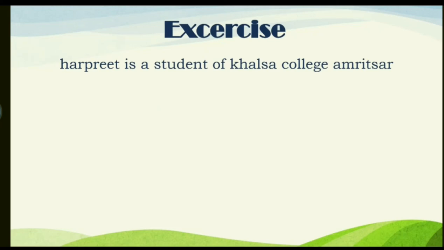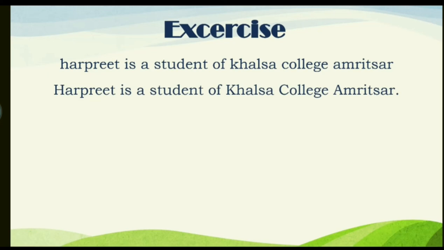We have some more exercise. Harpreet is a student of Khalsa College, Amritsar. This is a very simple sentence. This is how we punctuate it. We started with a capital H. Harpreet is a student of Khalsa College, Amritsar. Khalsa College, Amritsar is a proper noun. So we write all the capital letters of all its parts. That is K of Khalsa, C for college, and A for Amritsar. All the three letters are capital, and then a full stop at the end.